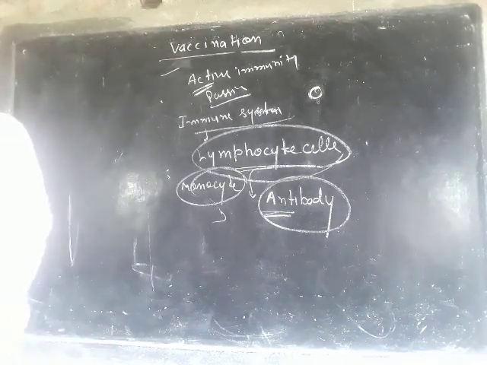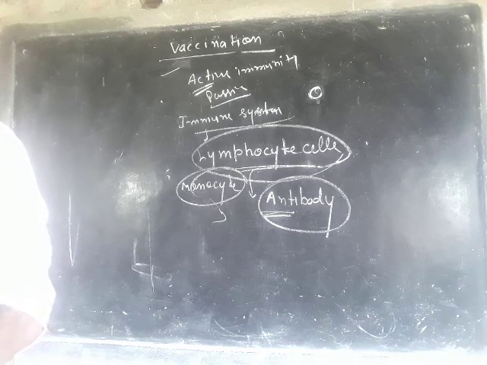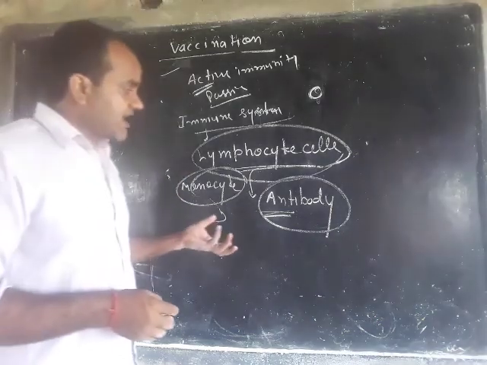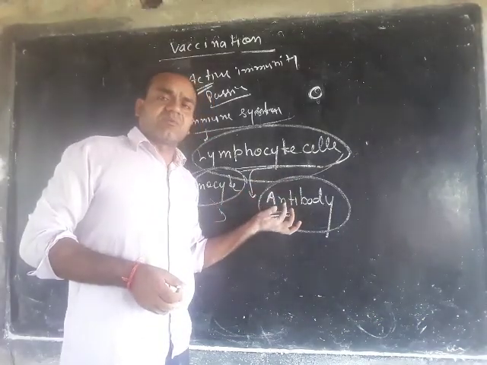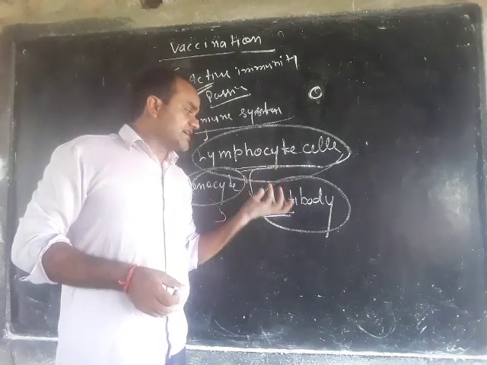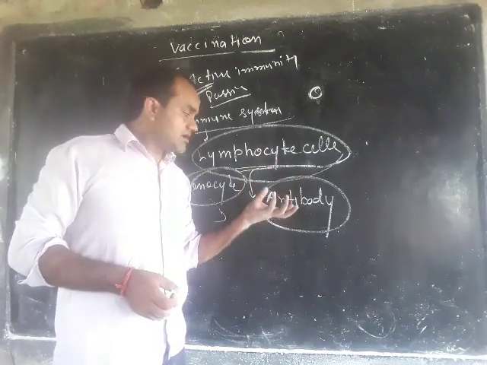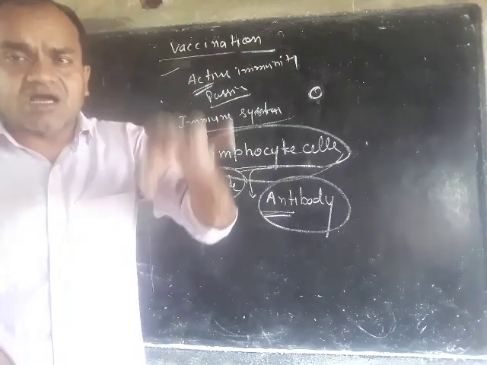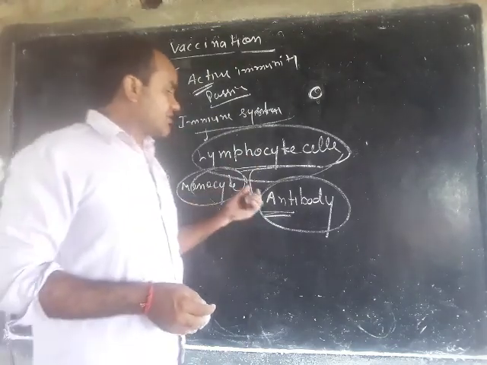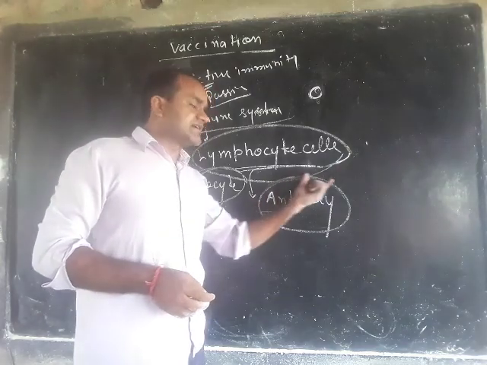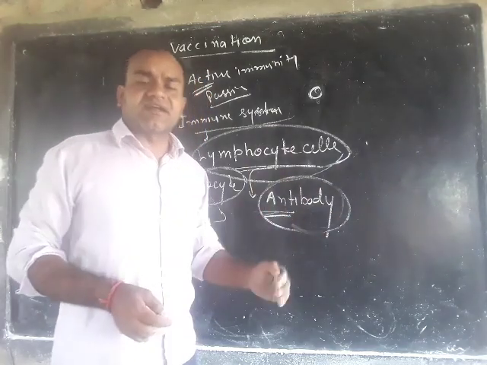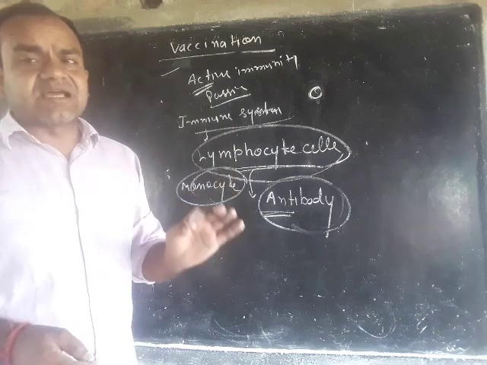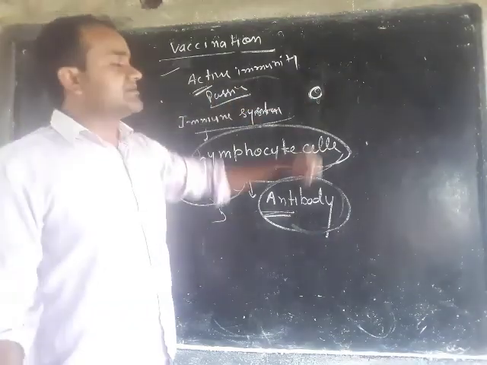Active immunity is a process in which when any virus attacks our body, the lymphocyte cells make an antibody. When any virus attacks our body, our immune system makes a type of antibody and protects our body. This type of immunity is known as active immunity.